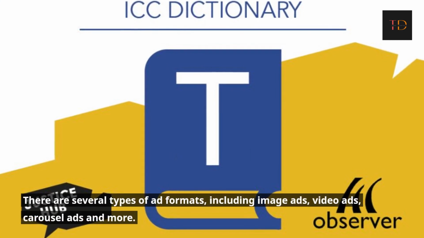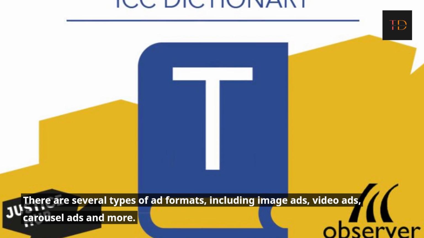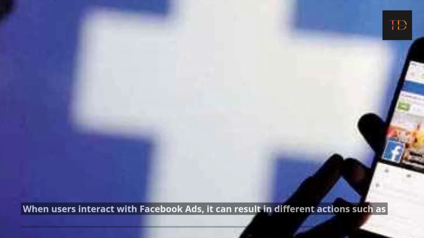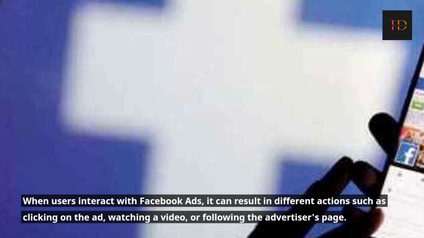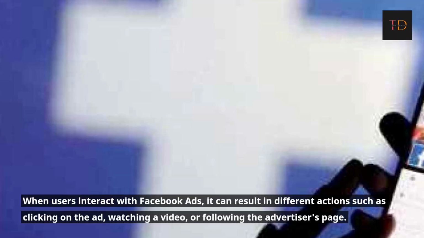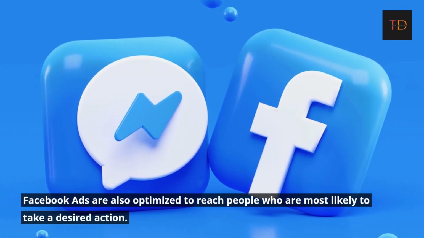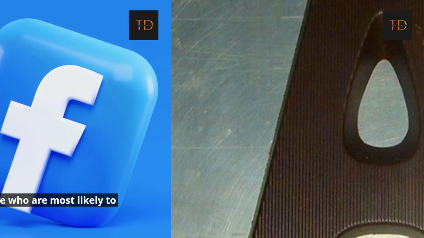There are several types of ad formats, including image ads, video ads, carousel ads, and more. When users interact with Facebook ads, it can result in different actions such as clicking on the ad, watching a video, or following the advertiser's page. Facebook ads are also optimized to reach people who are most likely to take a desired action.